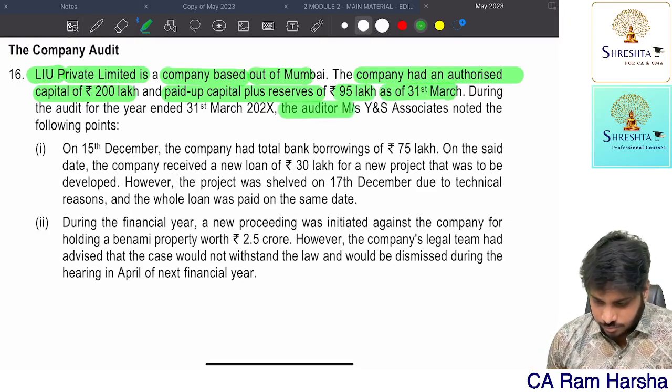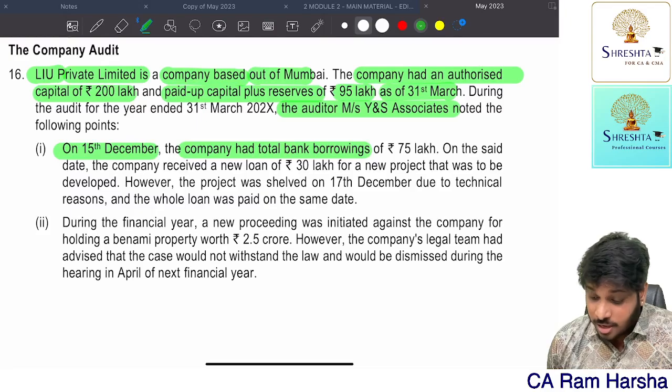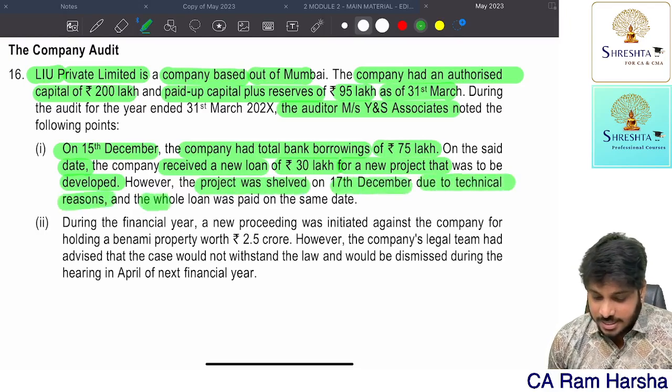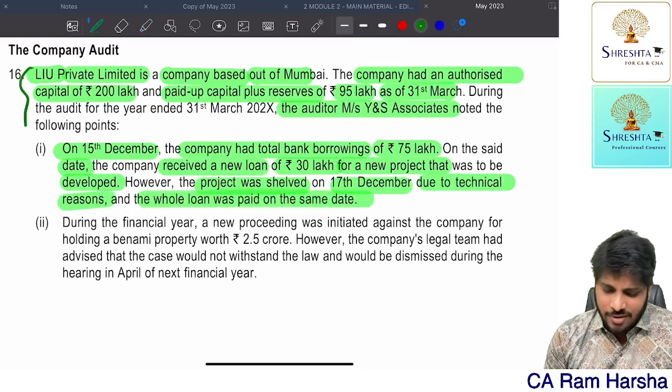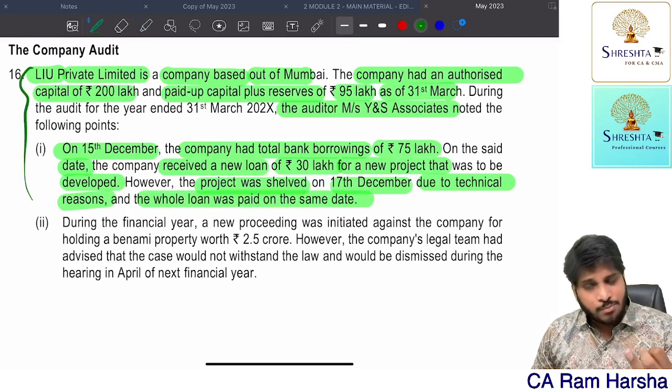During the year, the auditor Messrs Associate noted the following points. On 15th December, the company had total bank borrowings of 75 lakhs. On the said date, the company received a new loan of 30 lakh for a new project that was to be developed. However, the project was shelved on 17th December due to technical reasons and the whole loan was repaid on the same date. I feel like CARO: paid up capital and reserves are given, borrowings criteria is given.